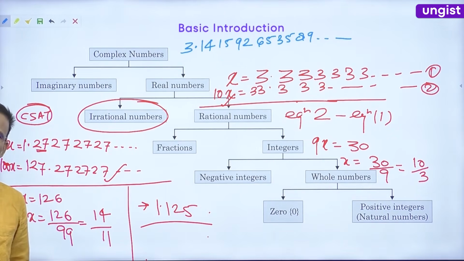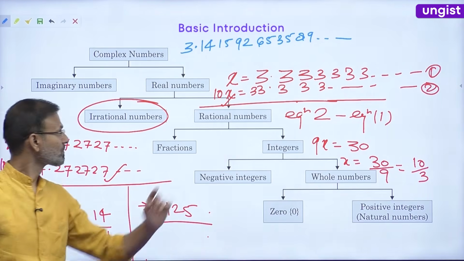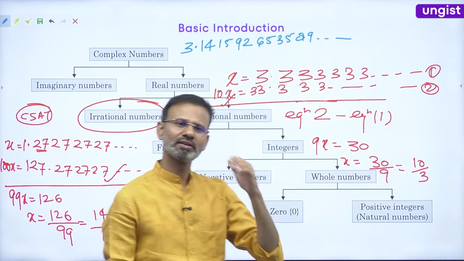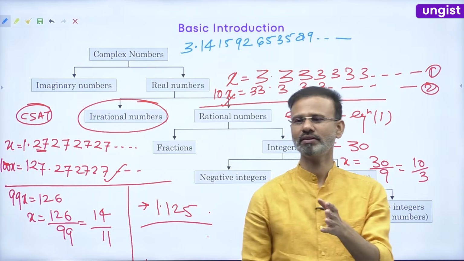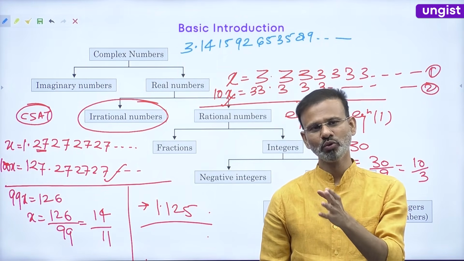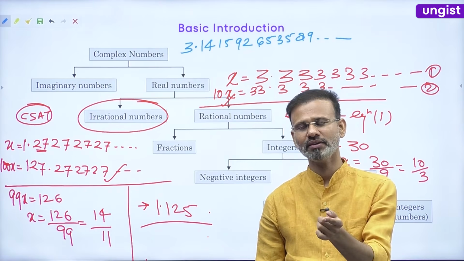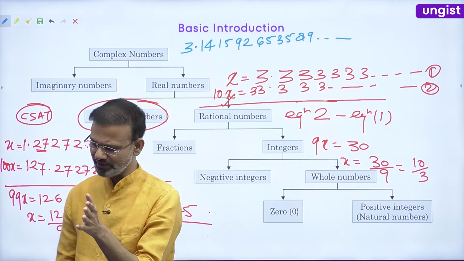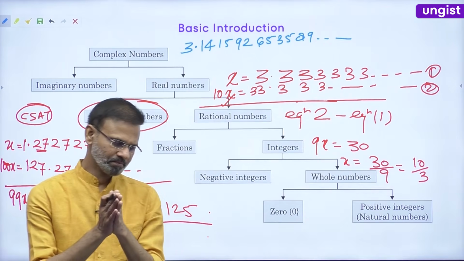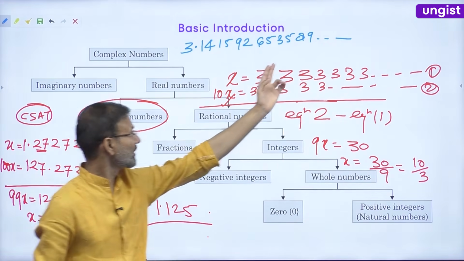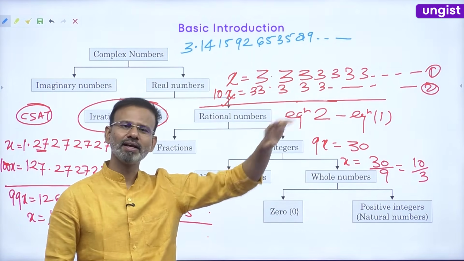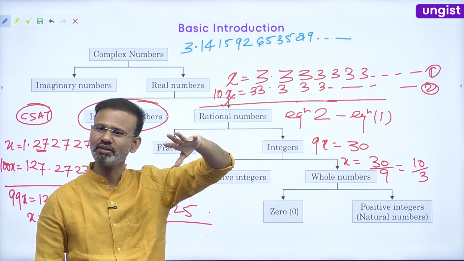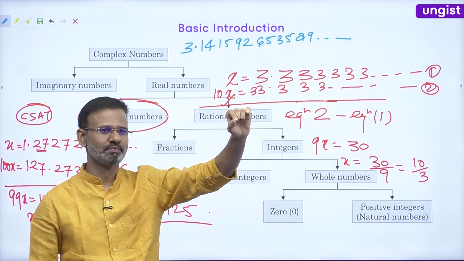See friends, what I want to discuss is, you are looking at the value of pi. You might have observed this thing, your image has ended, but the dot is still there.